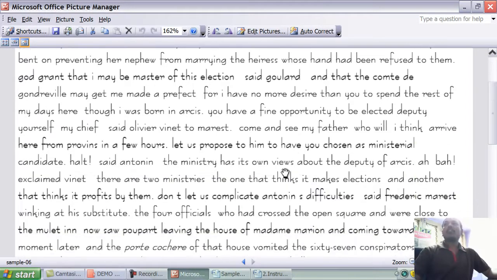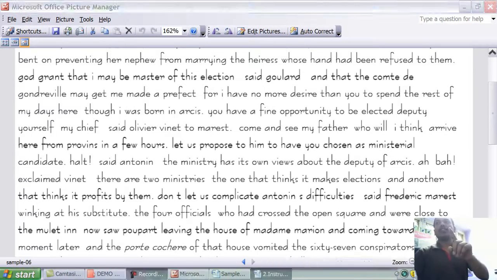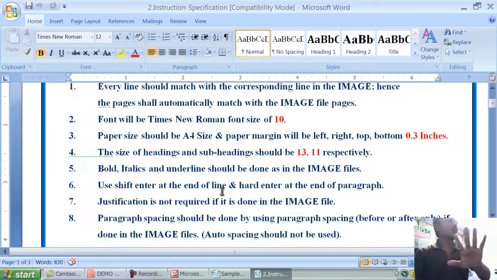So here we provide you software-converted Word files and image files. Either you can type the data manually by taking a new document, or you can edit the company-provided Word files. Not an issue. For that reason we provide you image files and software-converted Word files. All you need is either you edit the data or you manually type the data. You have to follow this technical sheet. If you follow this technical sheet, the output automatically comes out, whether you are manually typing, converting the data, or editing the data.